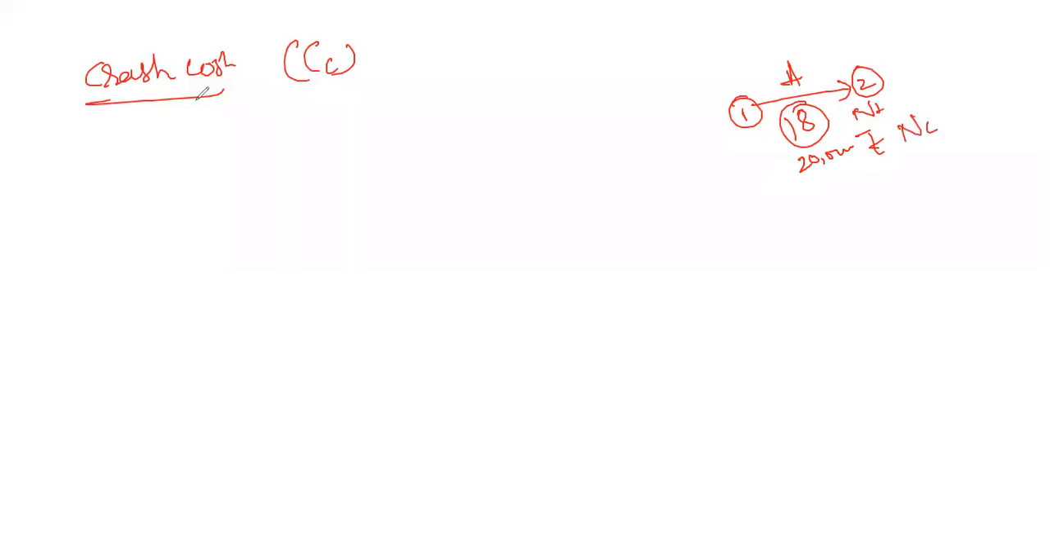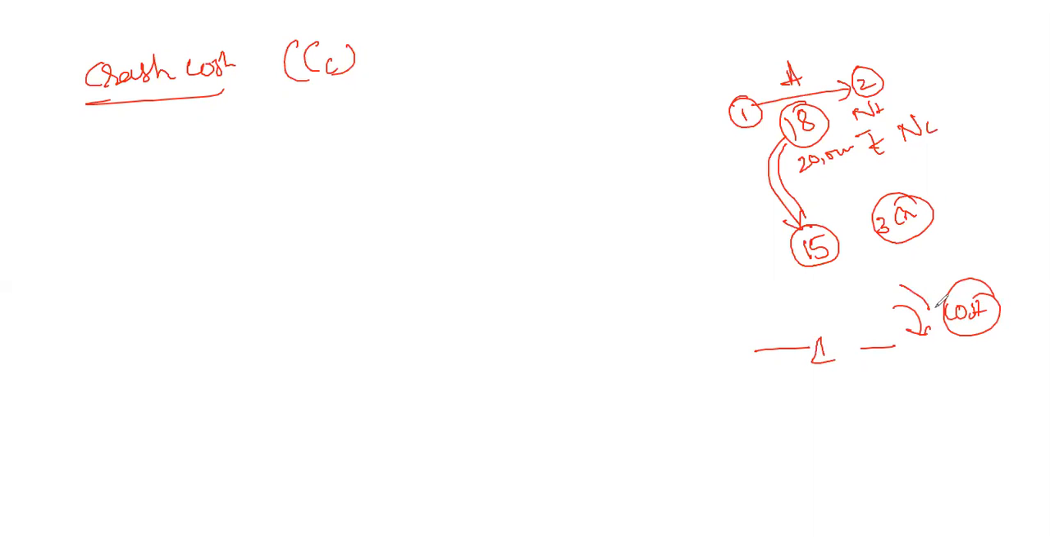Here the crash cost is nothing but this: if you want to reduce these 18 days to some other days, for example, we crash this activity from 18 days to around 15 days. Around 3 days we are crashing. If you crush the number of days, we need to add more cost. Whatever extra cost we add in order to minimize the duration is called the crash cost. That is the additional amount.